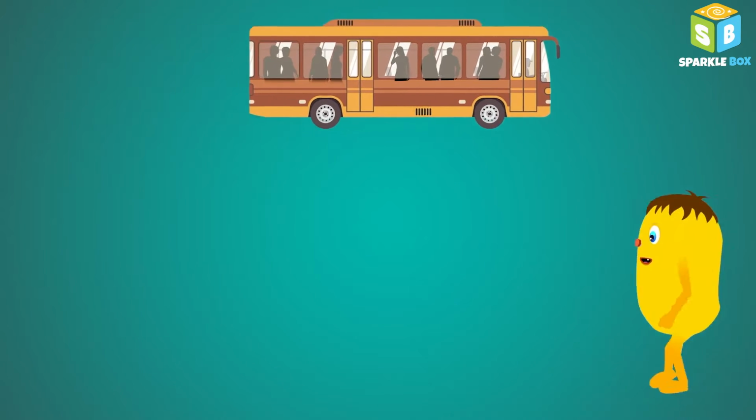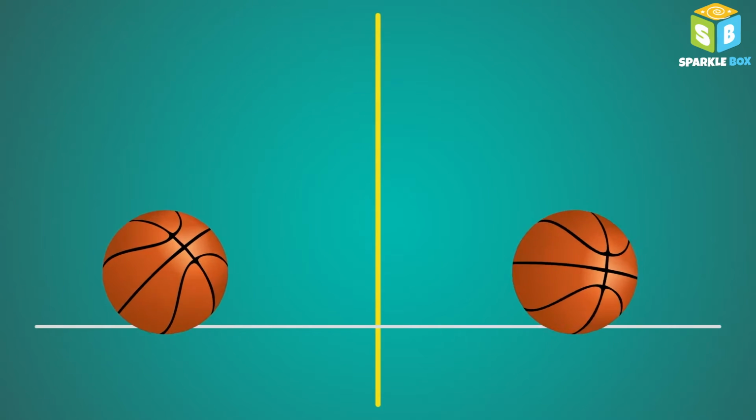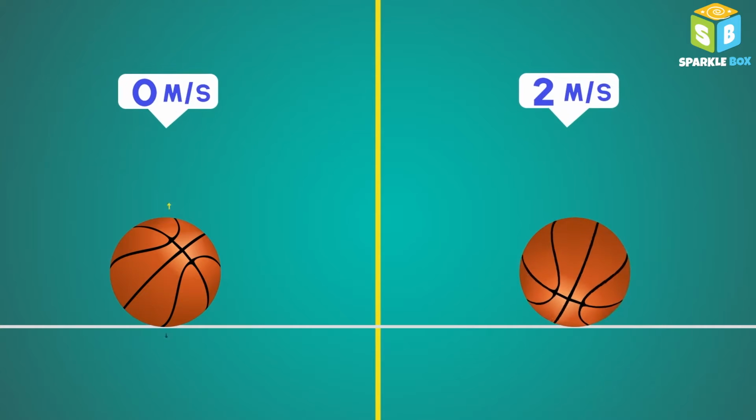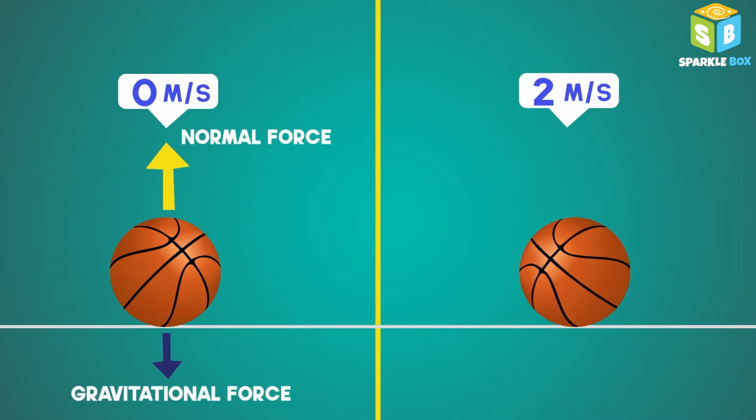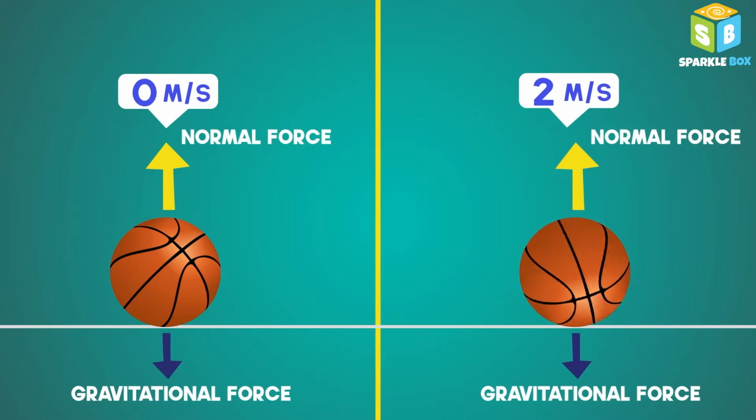Now let me explain to you the phenomena of Newton's first law. Every object will continue to do what it's doing. If a body is at rest, it will remain at rest, and if it is in motion, it will stay in motion. But what can change this? Only an unbalanced force can change the motion.